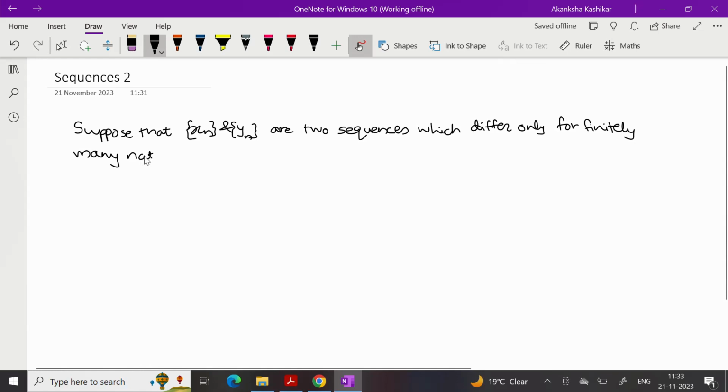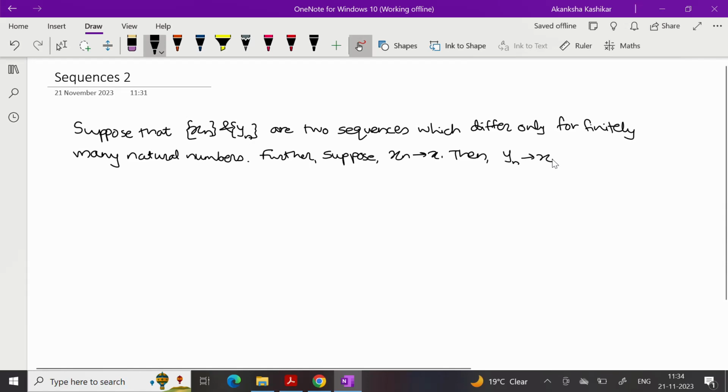Further, suppose xn converges to x. Then we have to prove that yn will also converge to the same limit x.